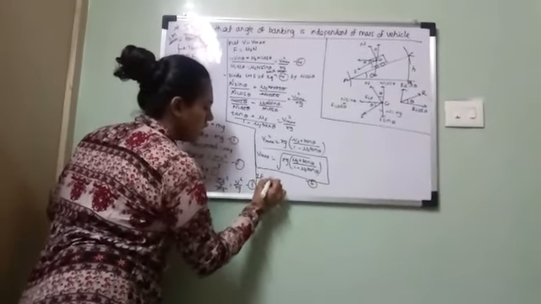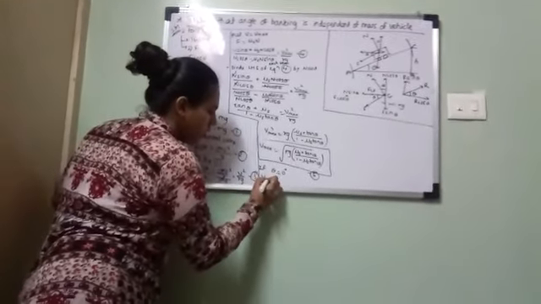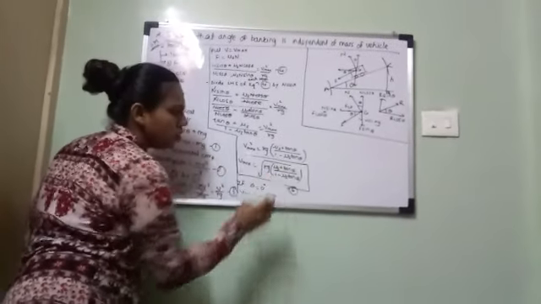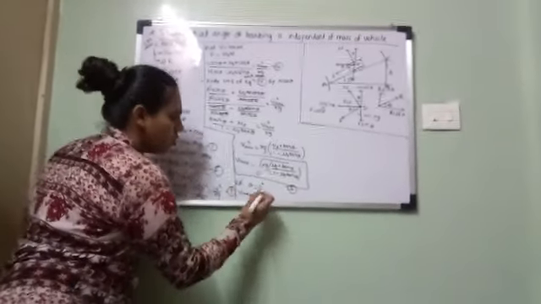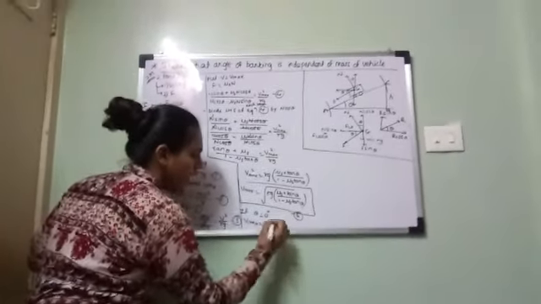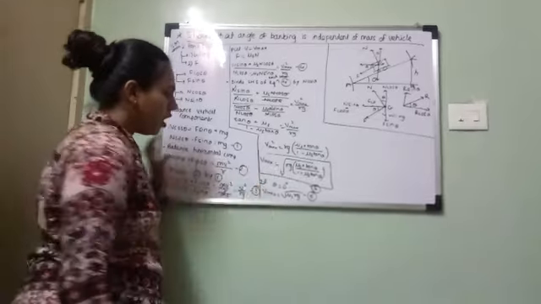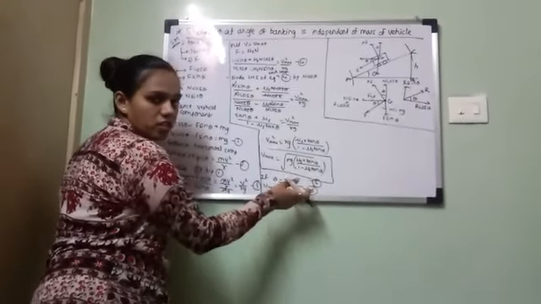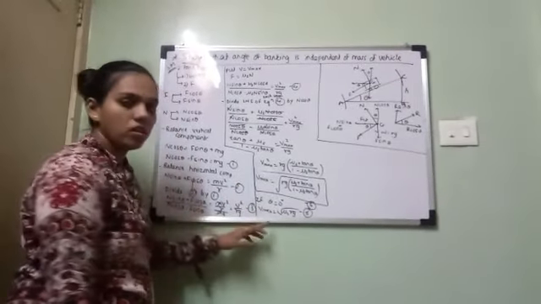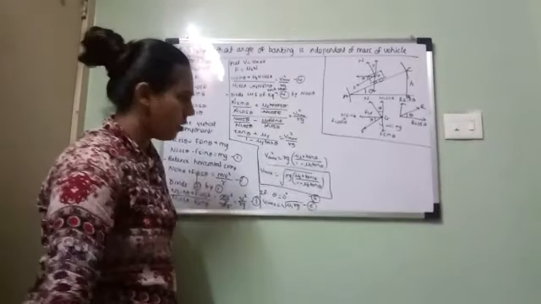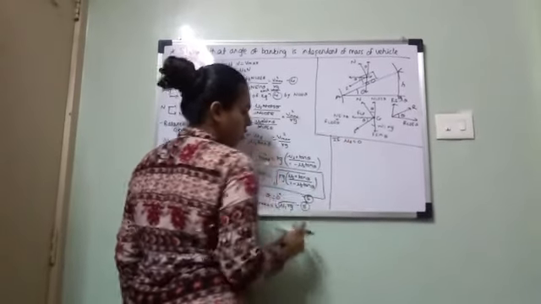If theta is equal to 0 degrees, meaning the road is not banked, what can you write? V max, you substitute theta 0, so tan 0 is 0, so mu s plus 0 upon 1 minus 0, so you will get under root of mu s Rg. So this is equation number 6 for curved horizontal road. If you compare 5 and 6, the maximum safety speed on banked road is more as compared to curved horizontal road. Hence, roads are banked.